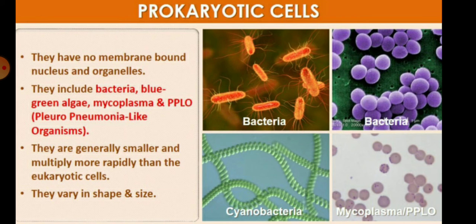Children, you can see the pictures of the prokaryote cells in this diagram. Cyanobacteria, mycoplasma, and bacteria are examples of prokaryotic cells. PPLO means pleuropneumonia like organism, or the mycoplasma, is also an example of prokaryotic cells. Children, they are generally smaller and multiply more rapidly than the eukaryotic cells, and they vary in shape and size.